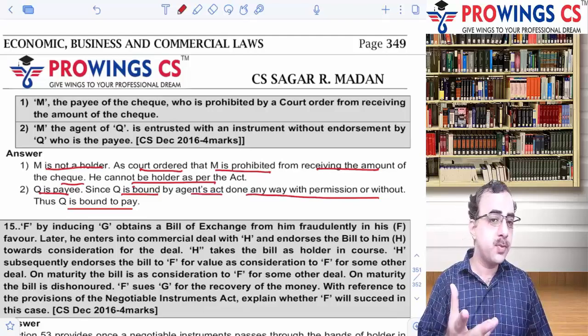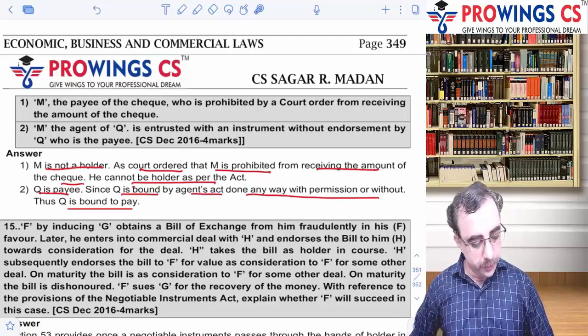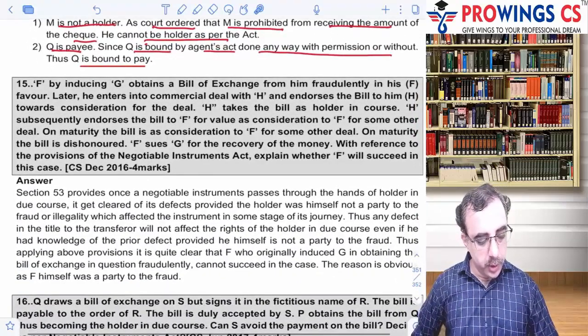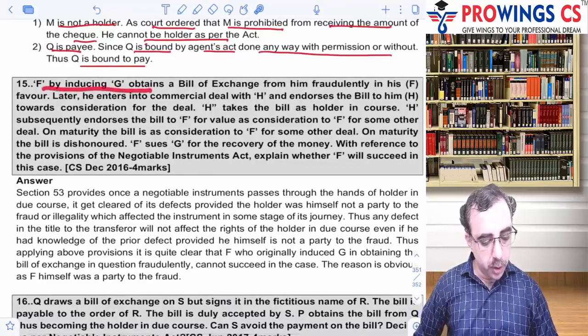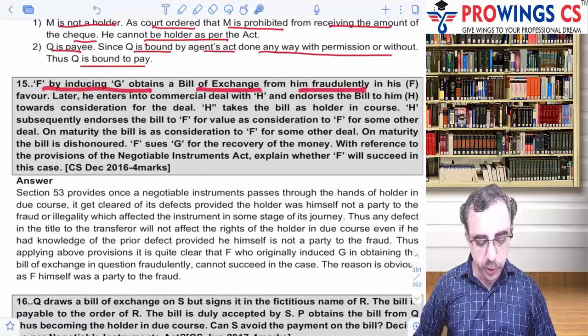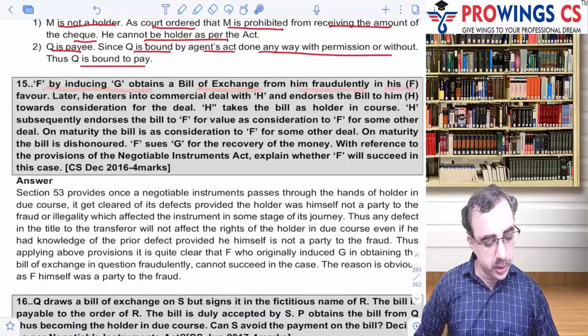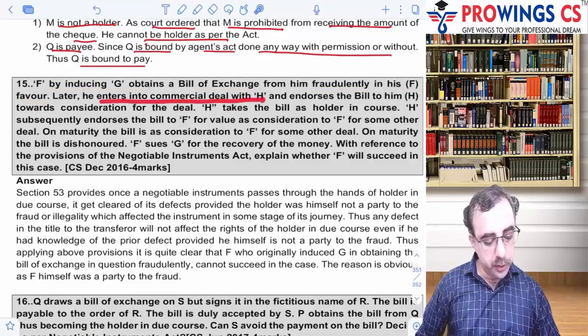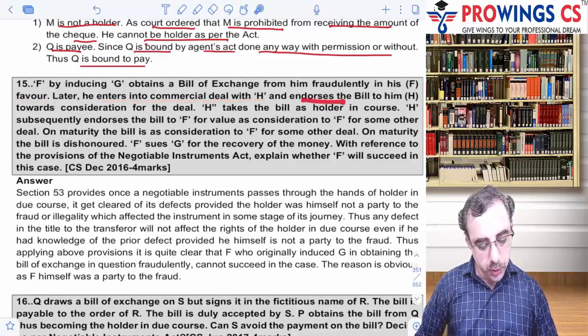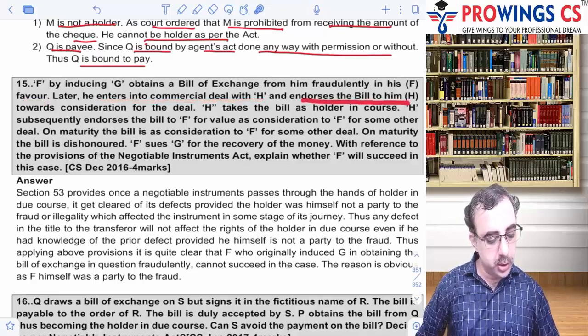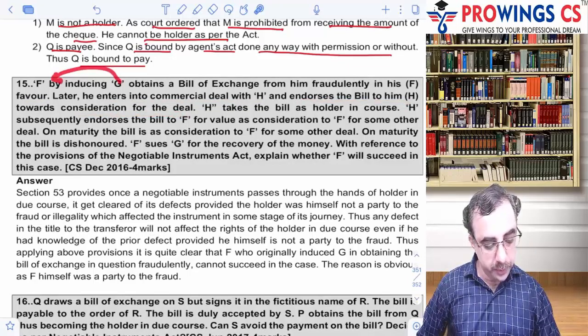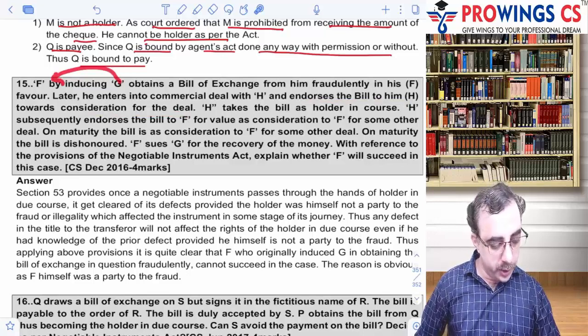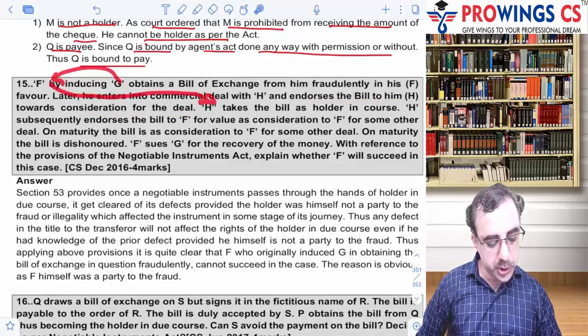अब इस next वाले केस को देखते हैं. यहाँ पे question number 15. F by inducing G obtains the bills of exchange from him fraudulently in his, that is F's favor. Later he enters into a commercial deal with H and endorses the bill to him, that is H, towards the consideration for the deal. Okay, so F by inducing G has obtained a bill, and now he is endorsing it to H.